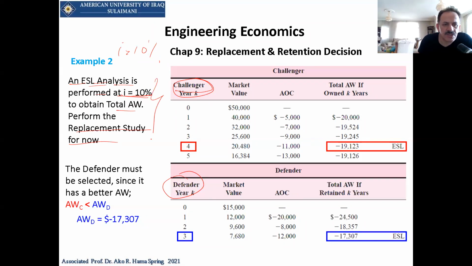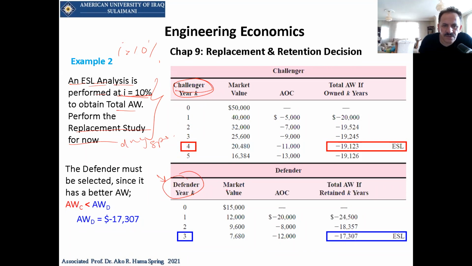Now, look at the question. It doesn't ask us for any specific period. It doesn't name any year that we need to check. So do you want to stay with the defender or not? Look at the defender.